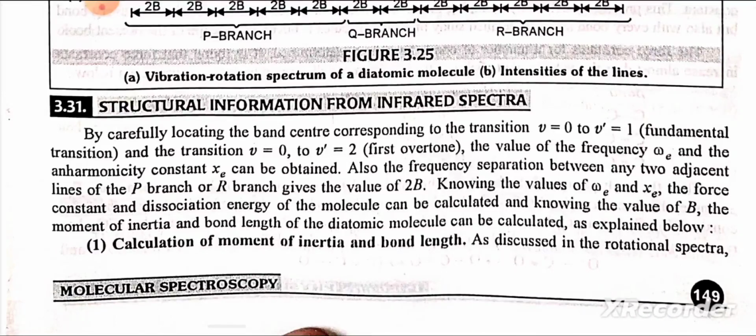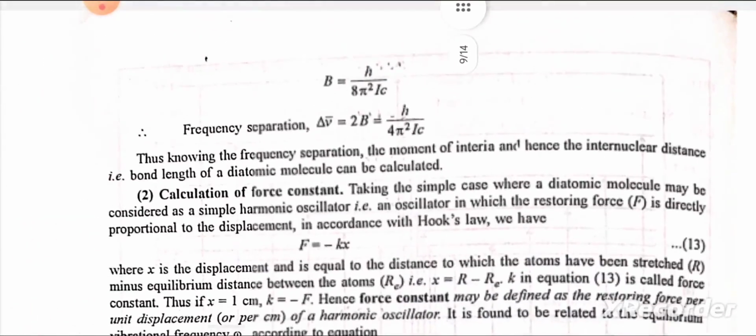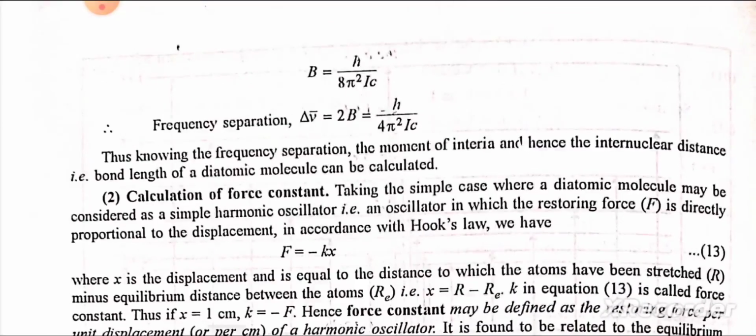Calculation of moment of inertia and bond length. As discussed in the rotational spectra, B is equal to h divided by 8 pi square Ic. Therefore, frequency separation delta v̄ is equal to 2B is equal to h divided by 4 pi square Ic. Thus, knowing the frequency separation, the moment of inertia, and hence the internuclear distance, that is the bond length of a diatomic molecule, can be calculated.